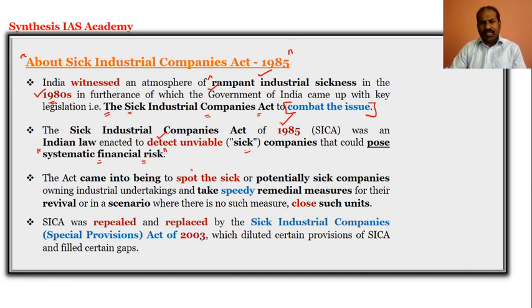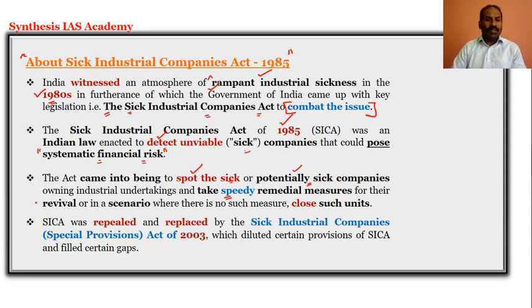And this act came into being so that they can spot the sick or the potentially sick companies. The act can spot the sick and potentially sick companies, so that they can be spotted and we can take speedy measures to overcome the sickness of the companies.